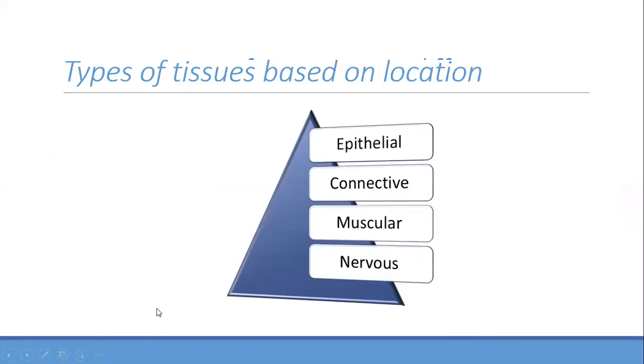I think somebody answered this. Types of tissues based on location are epithelial tissue, connective tissue, muscular tissue, and nervous tissue.